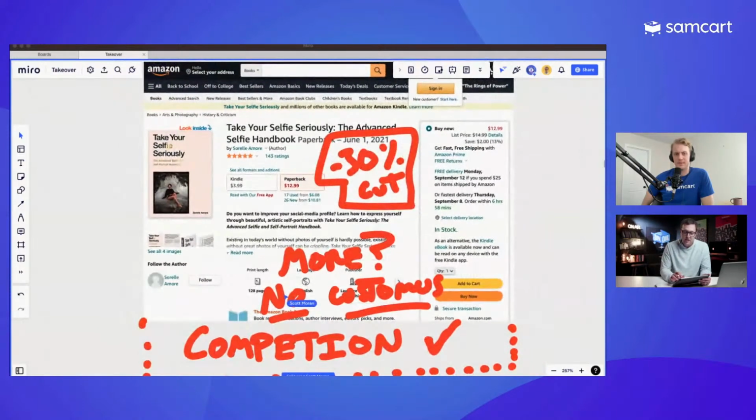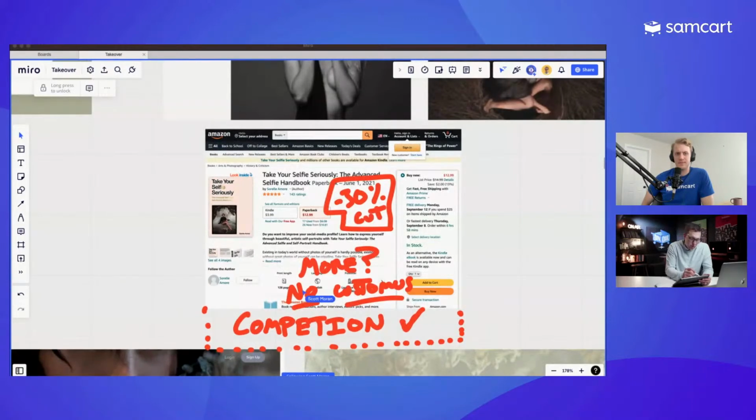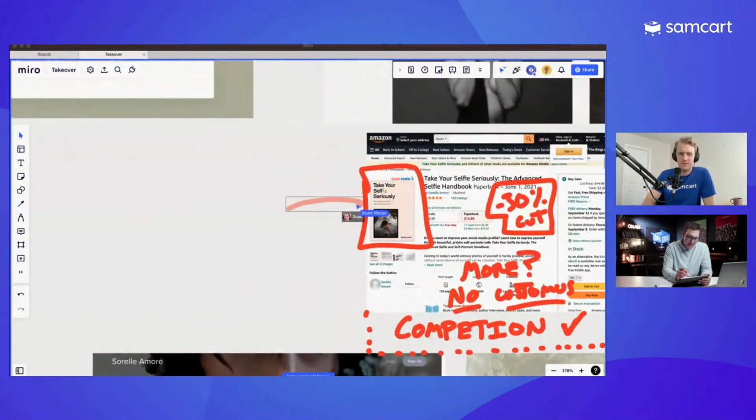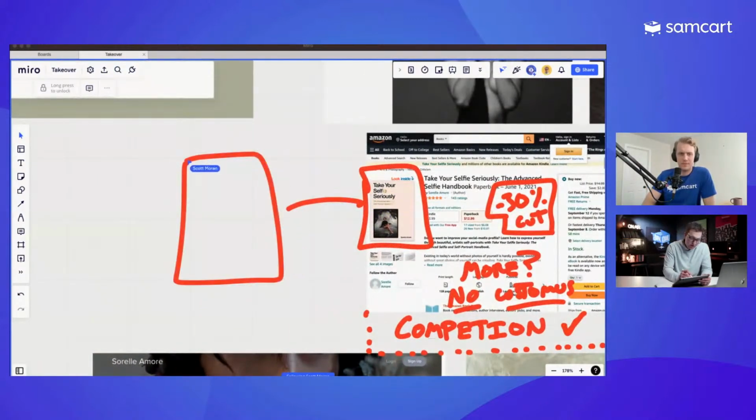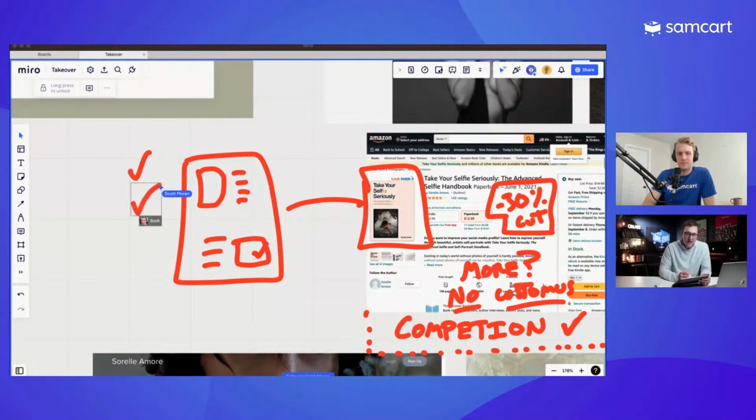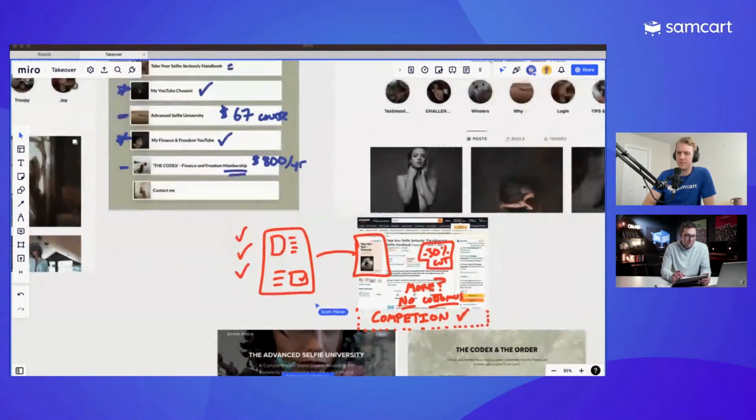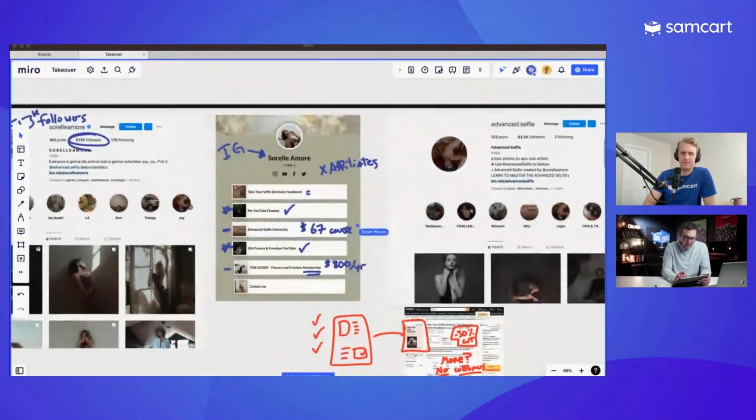So we'd love to see something like, look, right idea, wrong execution, right? Let's take this book, seriously, and let's put it on a SamCart page, okay? Where we are going to be able to sell other things very, very easily, highlight the book, and talk about what you want to buy from it. And you get the customers, you get the extra revenue, you get a chance to sell them other things. And you're not building someone else's business. You're building your own. So 100%, that's the top thing that she's selling, right?